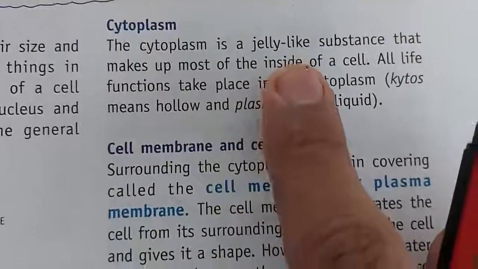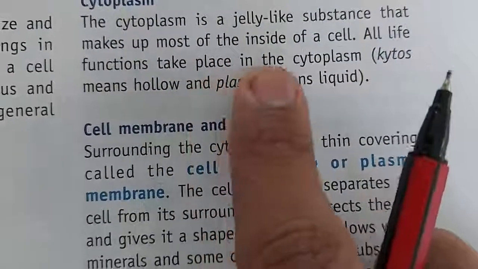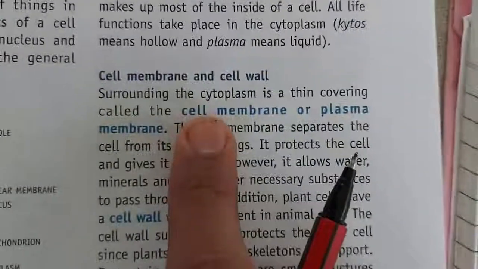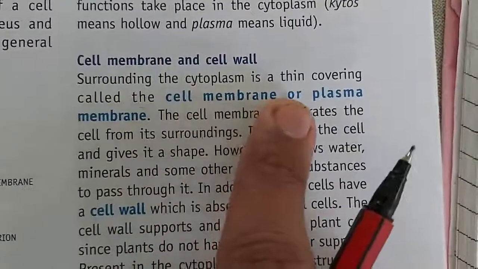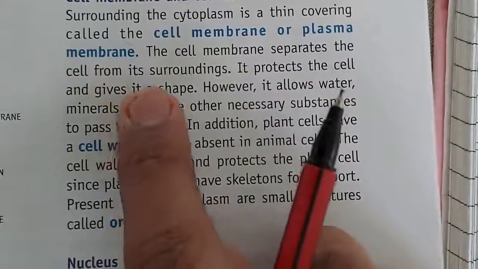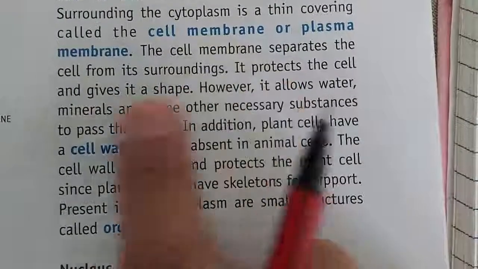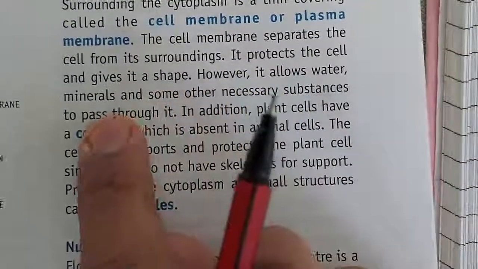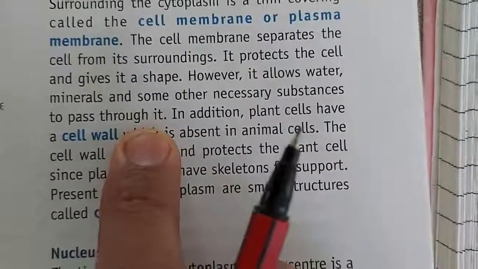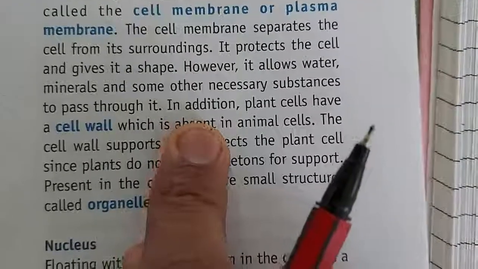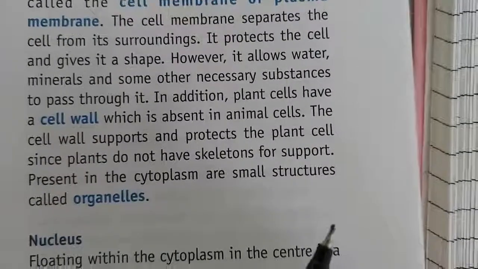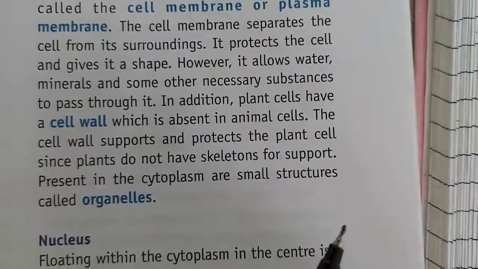The cytoplasm is a jelly-like substance that makes up most of the inside of a cell. All life functions take place in the cytoplasm. Surrounding the cytoplasm is a thin covering called the cell membrane or plasma membrane. The cell membrane separates the cell from its surroundings. It protects the cell and gives it a shape. However, it allows water, minerals, and some other necessary substances to pass through it. In addition, plant cells have a cell wall which is absent in animal cells. Cell walls support and protect plant cells, as plants do not have a skeleton for support.